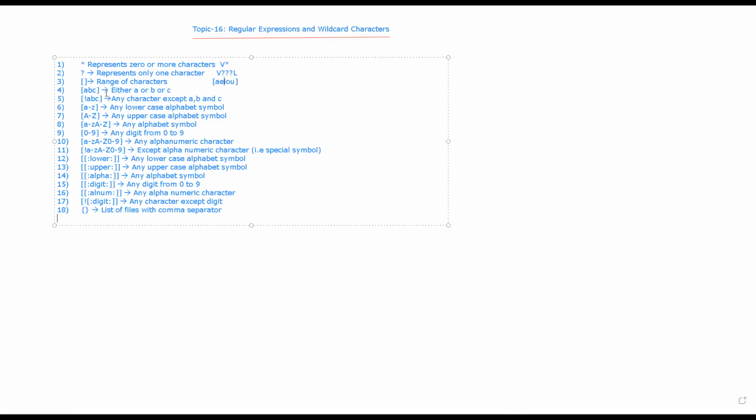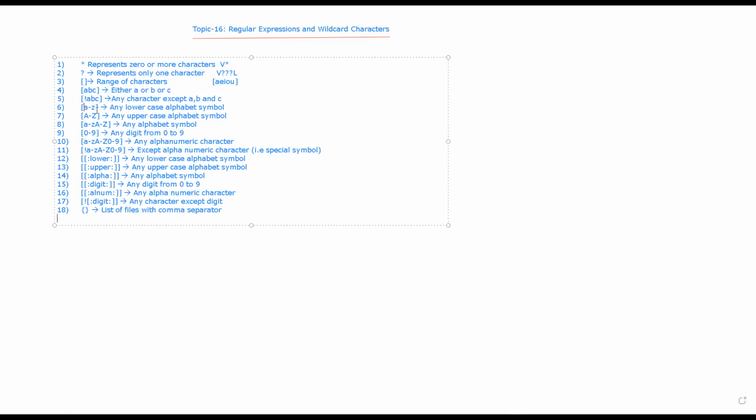Now if you want to represent A or B or C, you can just pass A, B, C in the bracket. If you want to negate the meaning of this statement, you can simply pass the exclamation. Instead of saying A or B or C, it says any character except these. It can be P, Q, R, S, T, U, anything, but excluding these characters. So by using exclamation, it will negate the meaning of this statement, right?